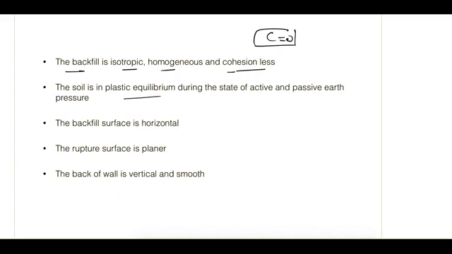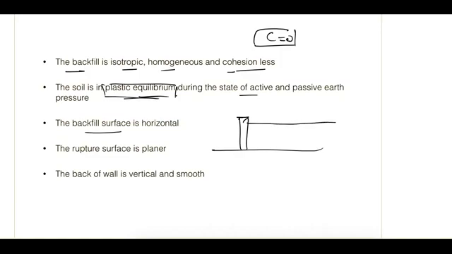As I said, when the soil is just at the active or passive state, it is in plastic equilibrium, which means the shear stresses are equal to shear strength, or the shear failure is just about to happen in the soil. And the backfill surface is horizontal. If this is the wall, this surface is horizontal here. We'll see the inclined surface also, but initially it was assumed horizontal.